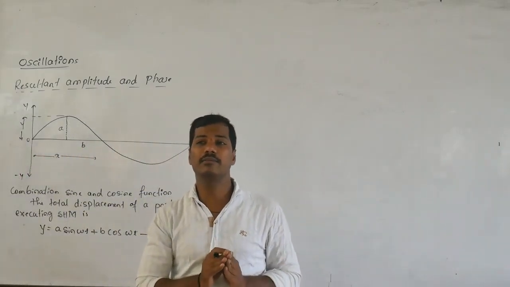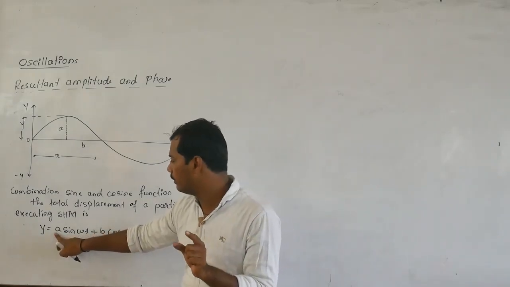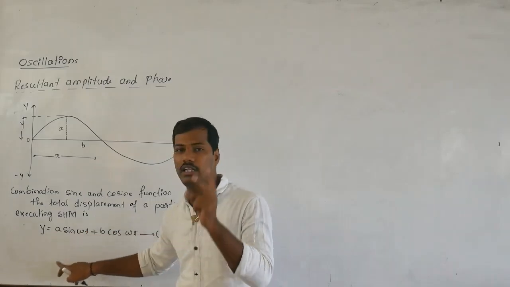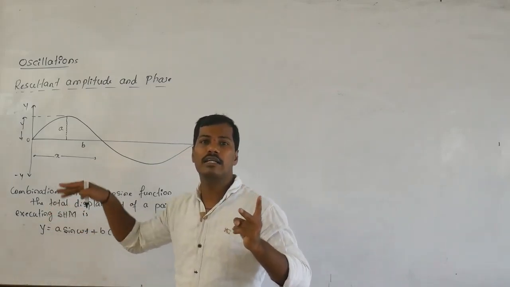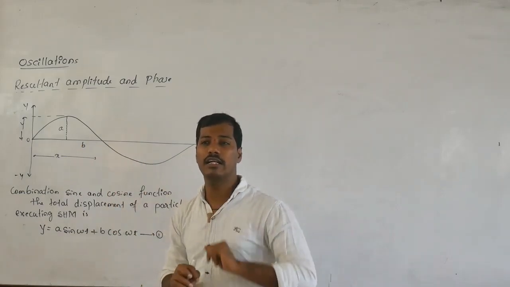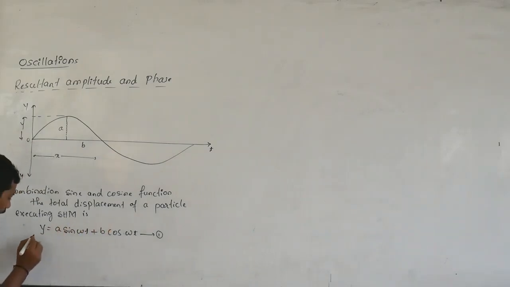That assumption is the resultant. We have to write A and B, the two amplitudes, in the form of a resultant amplitude. Call it R. R is the resultant amplitude.